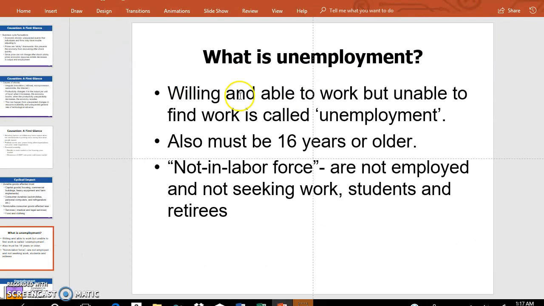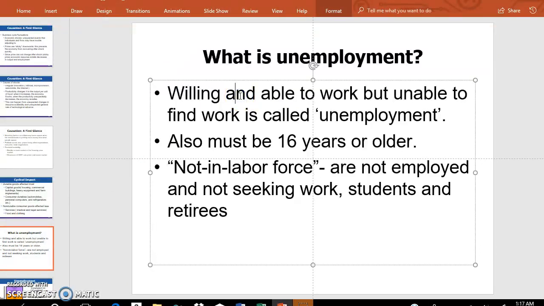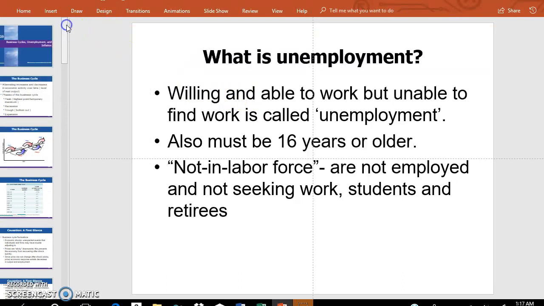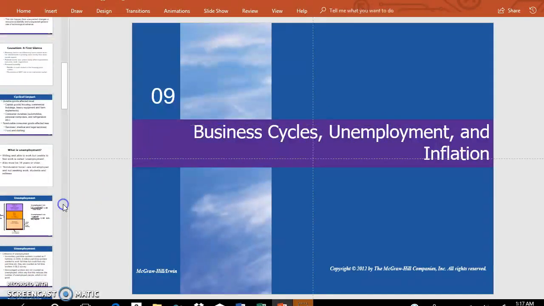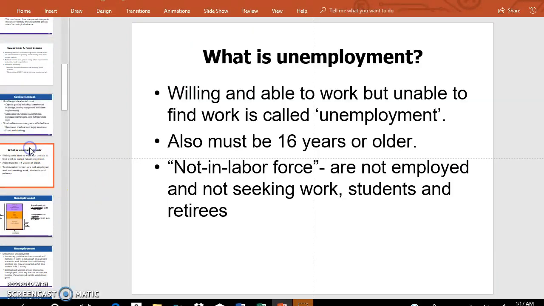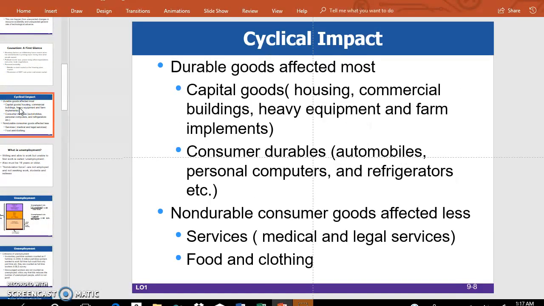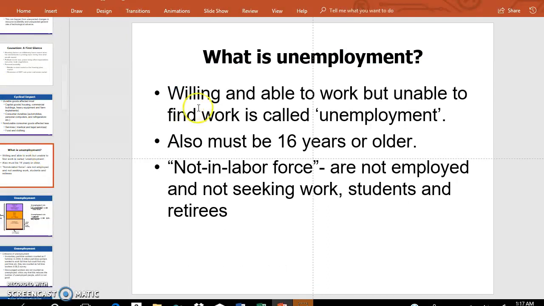Now let us talk about unemployment, right? Remember in the beginning of the chapter we said we will discuss the business cycle and then we will discuss unemployment. Let us now discuss unemployment in detail. What is unemployment? Officially, the Bureau of Labor Statistics considers that a person willing and able to work but unable to find work is unemployed.